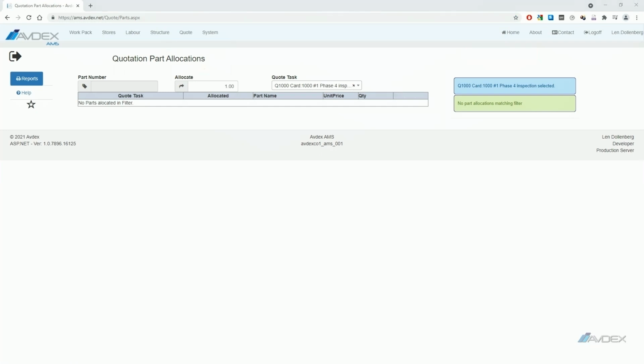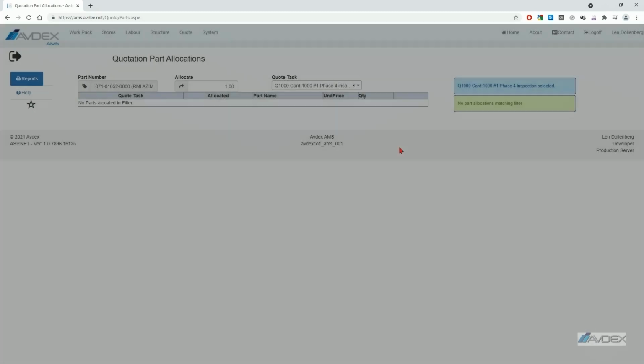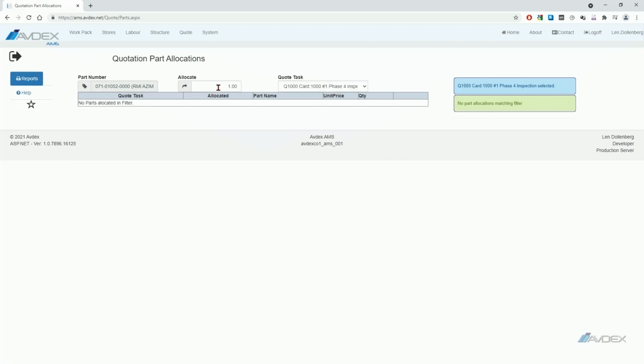To the left of the part number field, press the icon to select a store part. Insert part number, description or group filter as required. More filter selections narrow the search. Make sure the stock filter tick is selected. Select the part number from the filtered drop-down list. Select the green Select Part button to add the part to the quote.